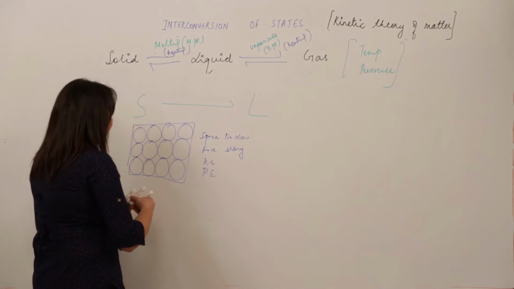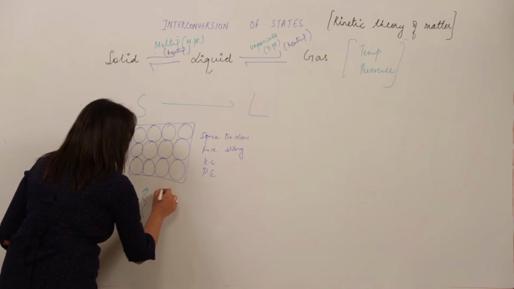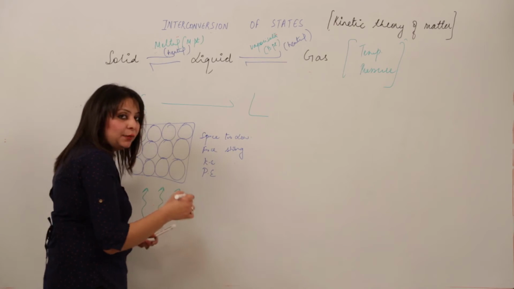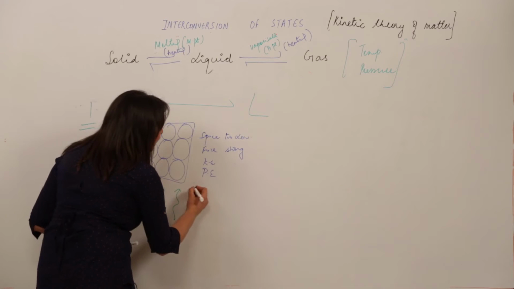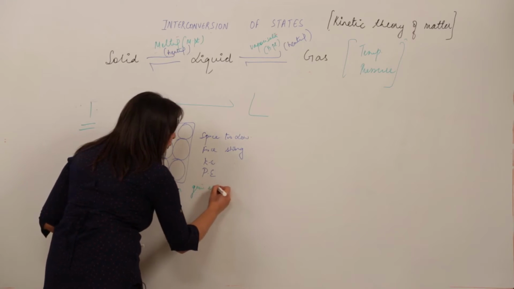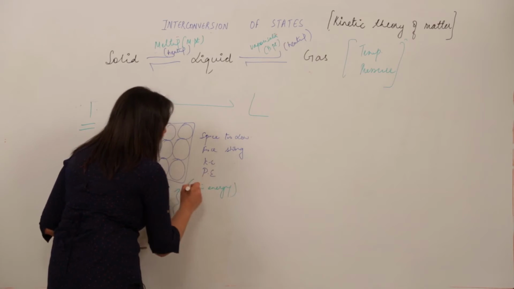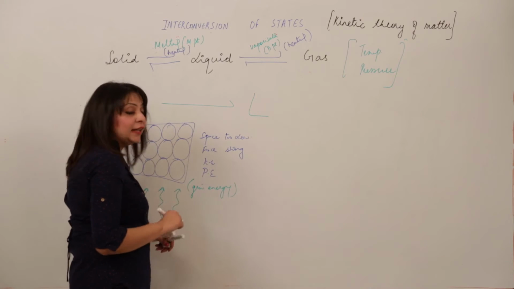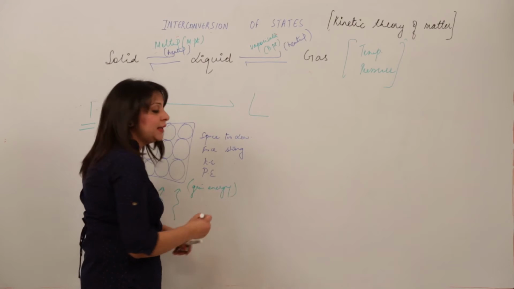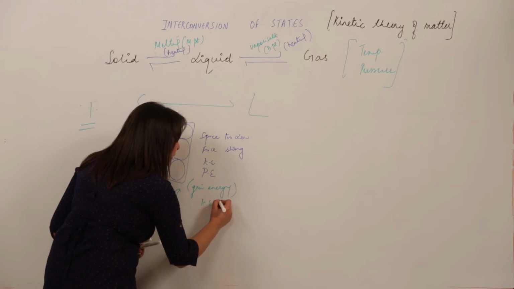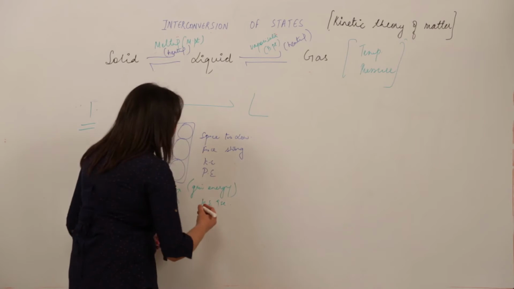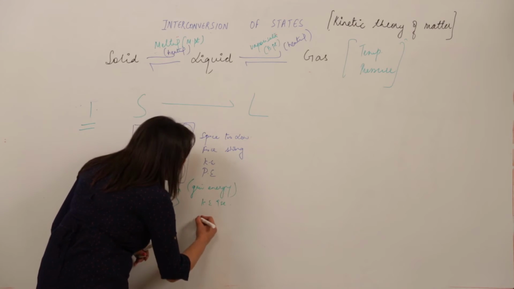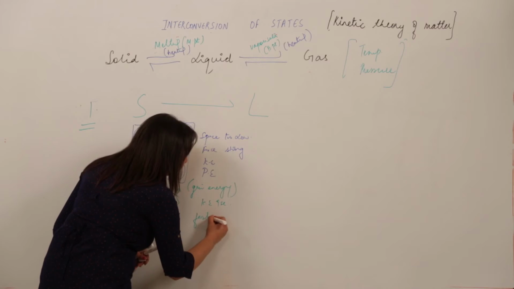We are going to study what change occurs in it. See, now I am heating it. When we heat it, we are raising the temperature. So what happens? These particles gain the energy. When they gain the energy, their kinetic energy increases, obviously. If the kinetic energy increases, they will start moving faster.